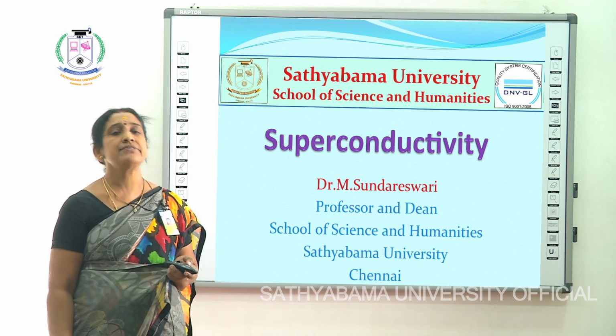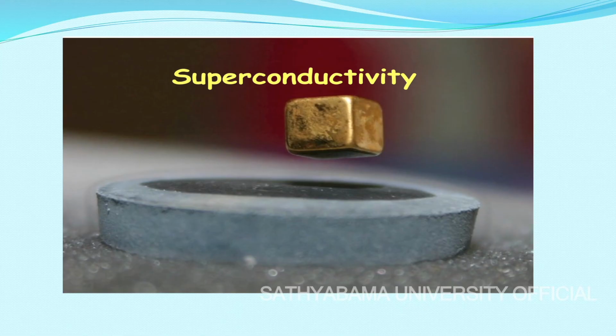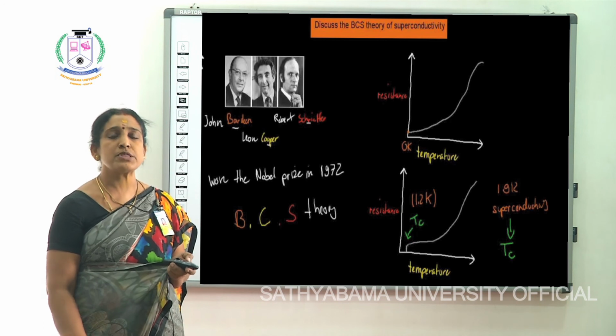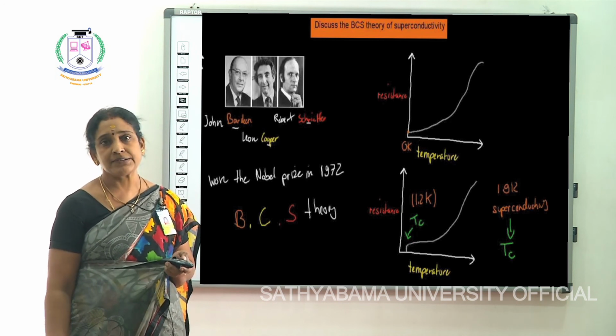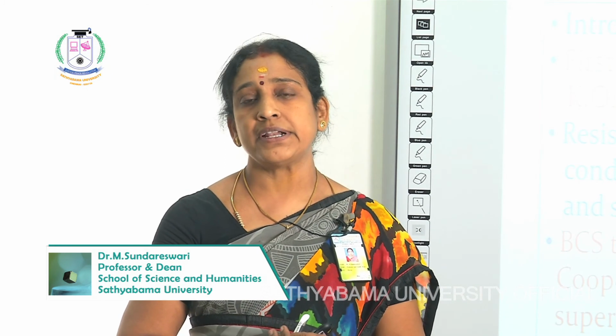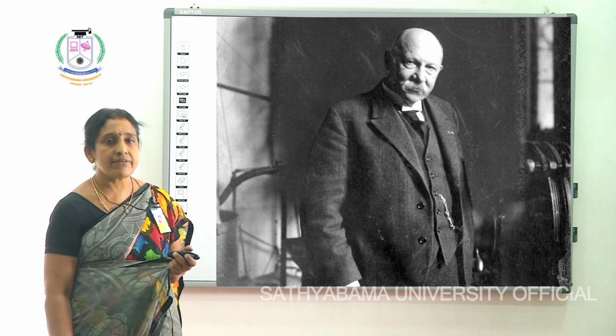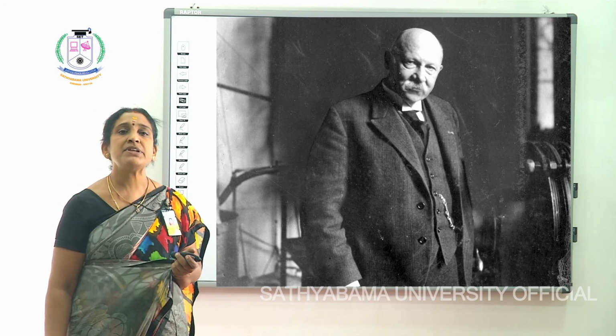I am from the Department of Physics, and today we are going to discuss superconductivity and, in particular, the BCS theory that explains how superconductivity is possible in low Tc superconductors. So, we will discuss the first occurrence of superconductivity: when it happened, in which material, and who discovered it. It was discovered by Kamerlingh Onnes in the year 1911 when he was trying an experiment with the